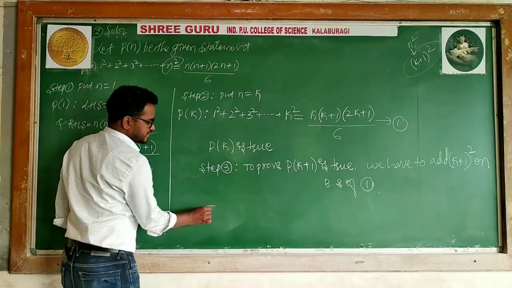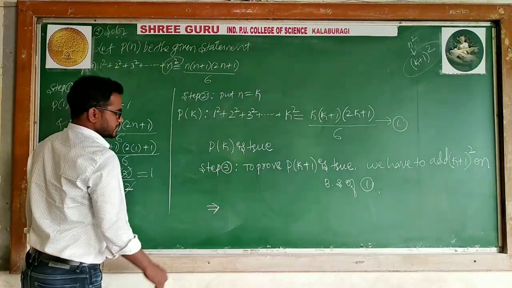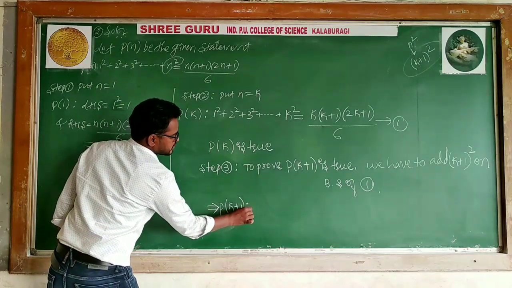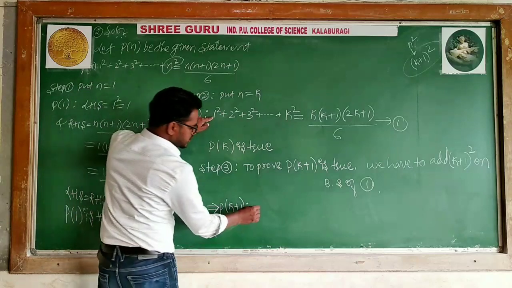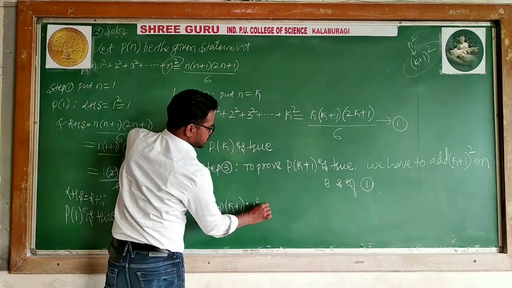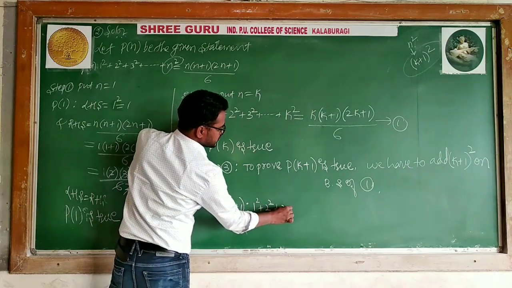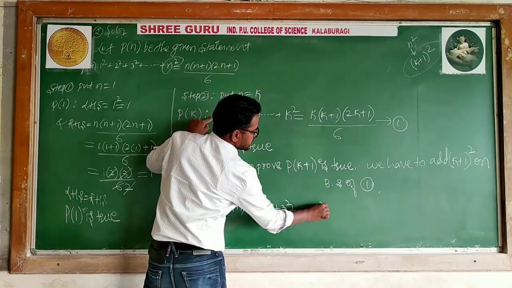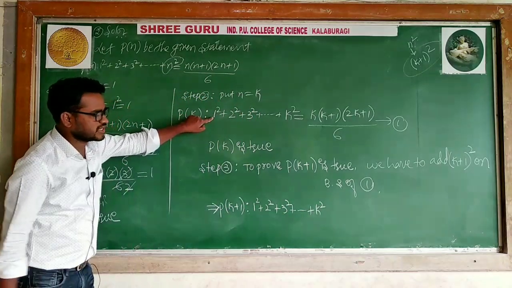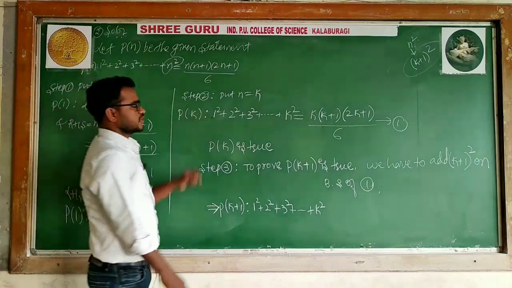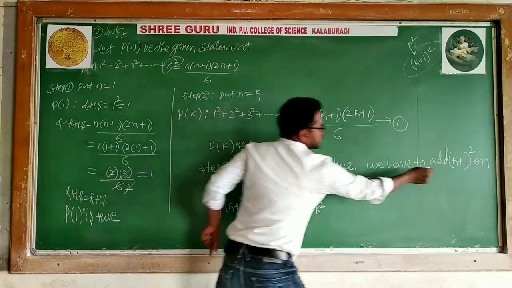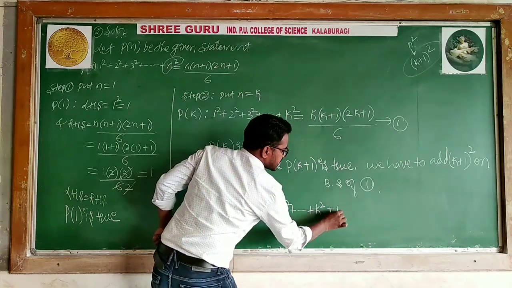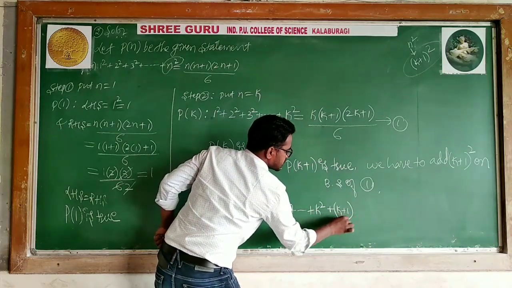Now it implies P of k plus 1. What is our equation 1? 1 square, 2 square, 3 square and so on up to k square. One term we are adding on both sides, that is k plus 1 square.